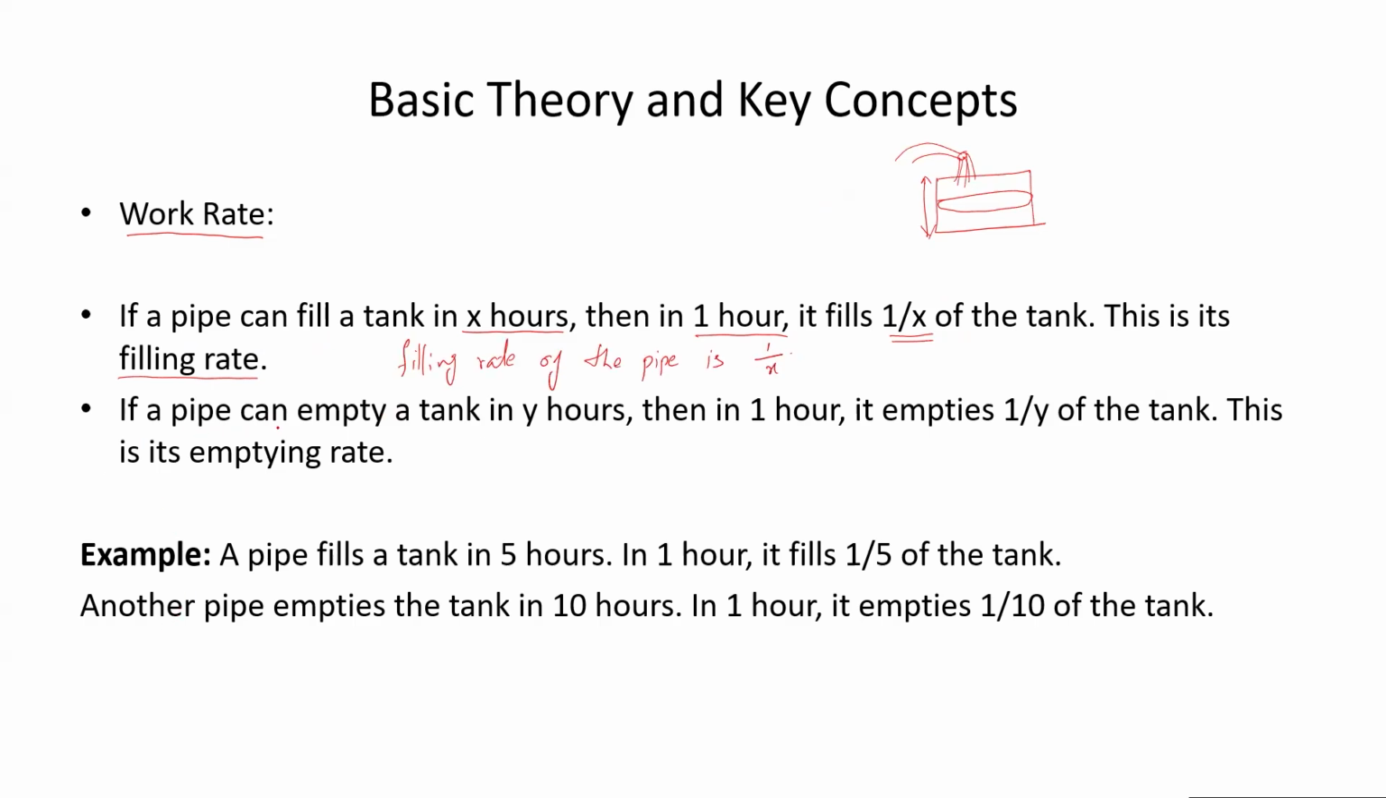Similarly, if a pipe can empty a tank in y hours. Now suppose the same tank, here you have a pipe which can empty the tank. So if a pipe can empty a tank in y hours, then in 1 hour it empties 1 by y of the tank. Similar logic. This is its emptying rate. So the emptying rate of the pipe is 1 upon y.